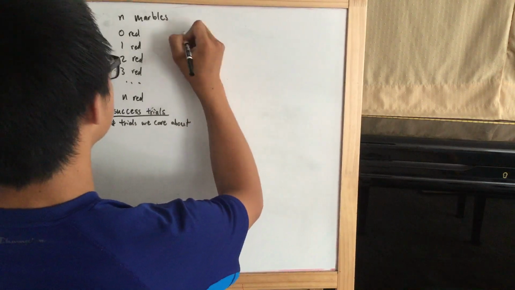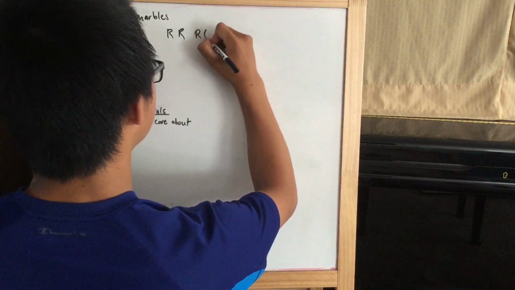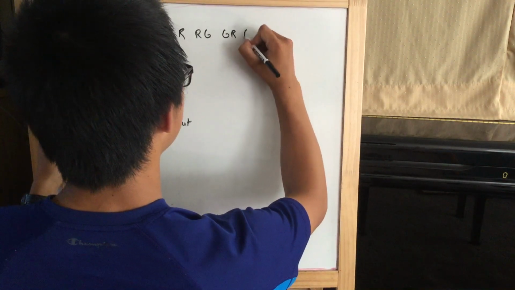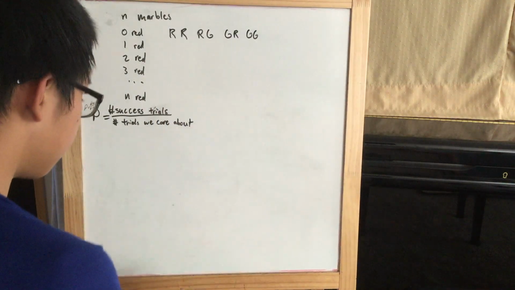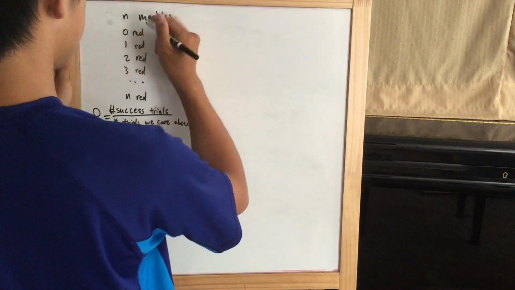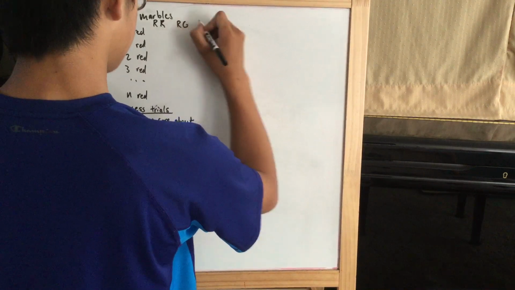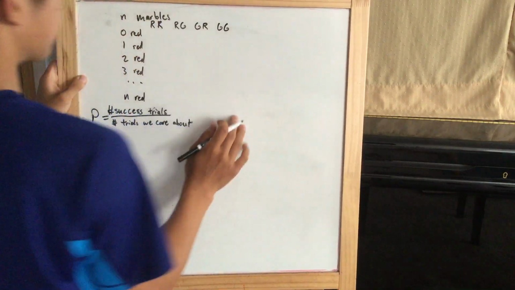We can get red, red. We can get red, green. We can get green, red, and we can get green, green. And then let me rewrite that so that it's a little bit cleaner. So red, red, red, green, green, red, green, green.